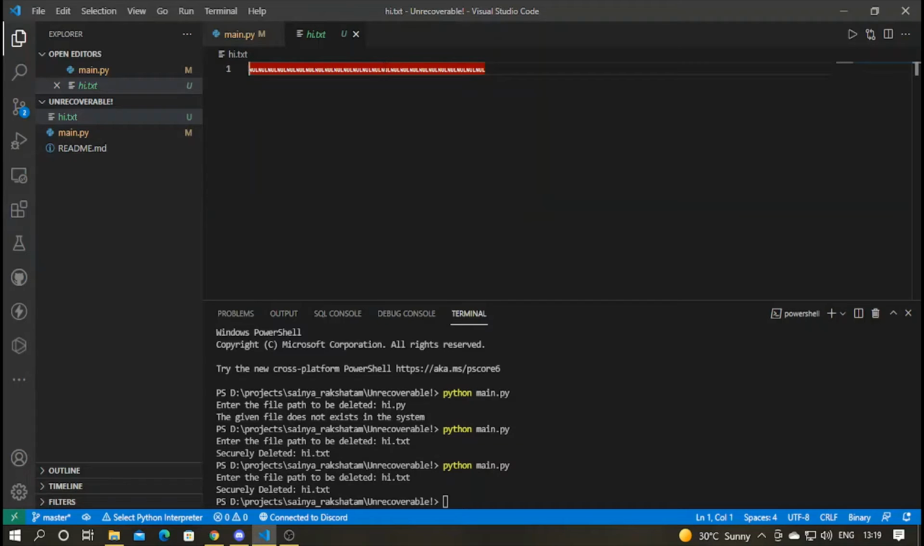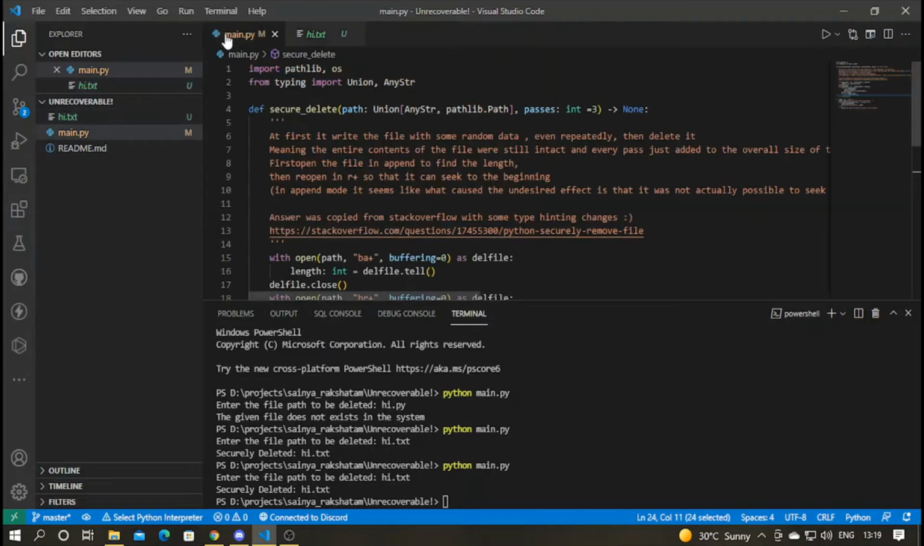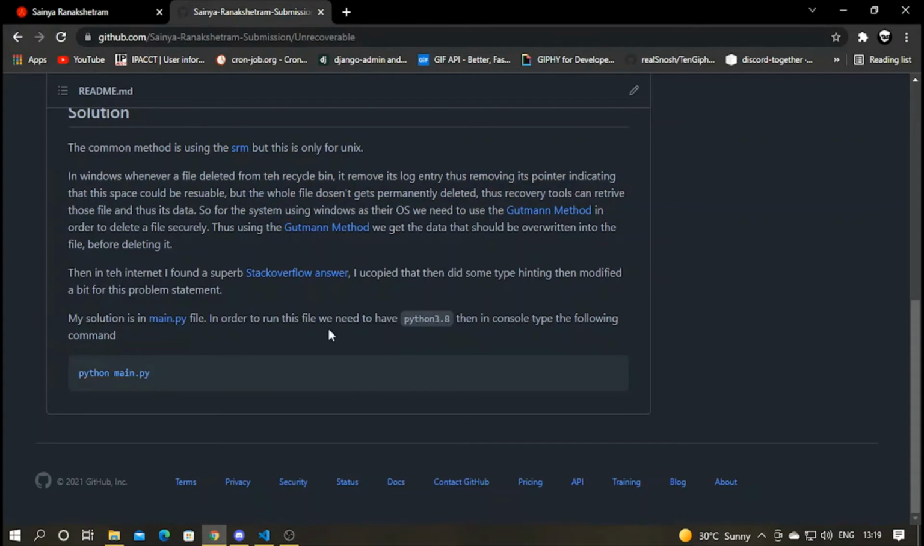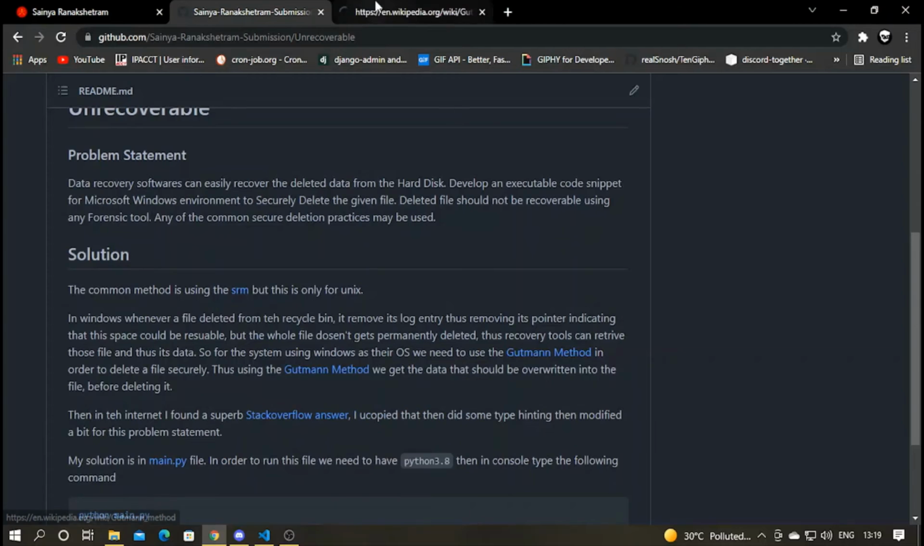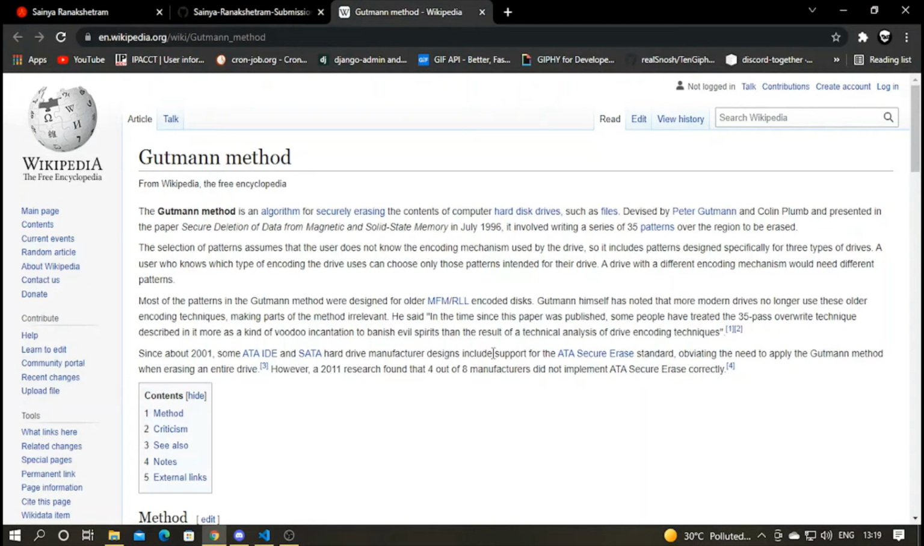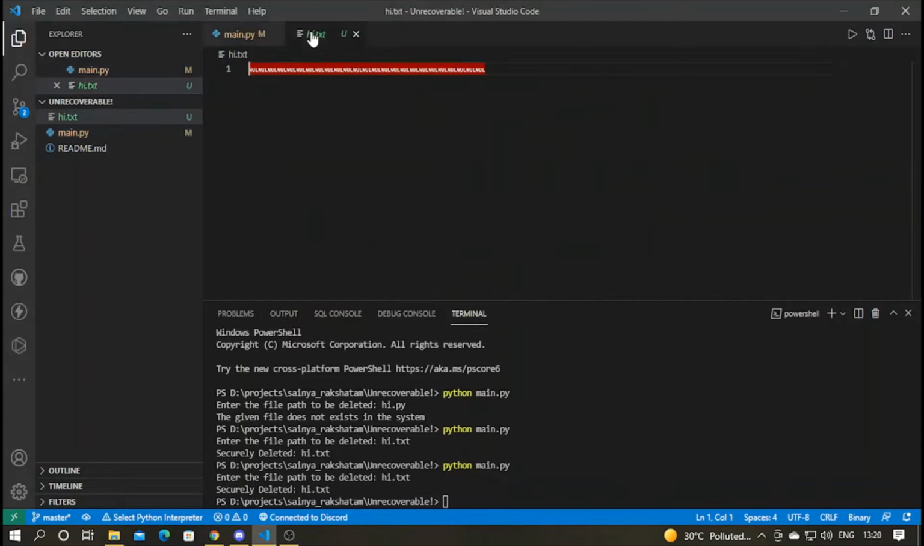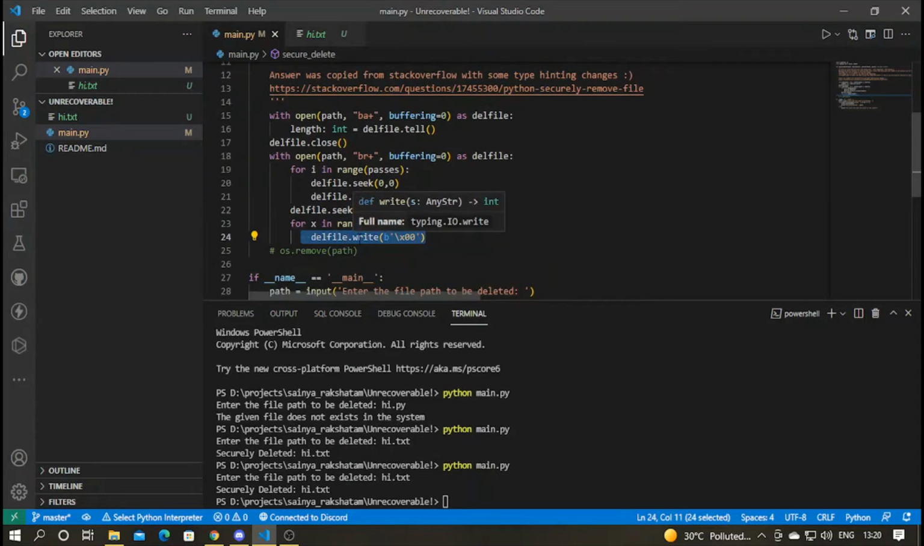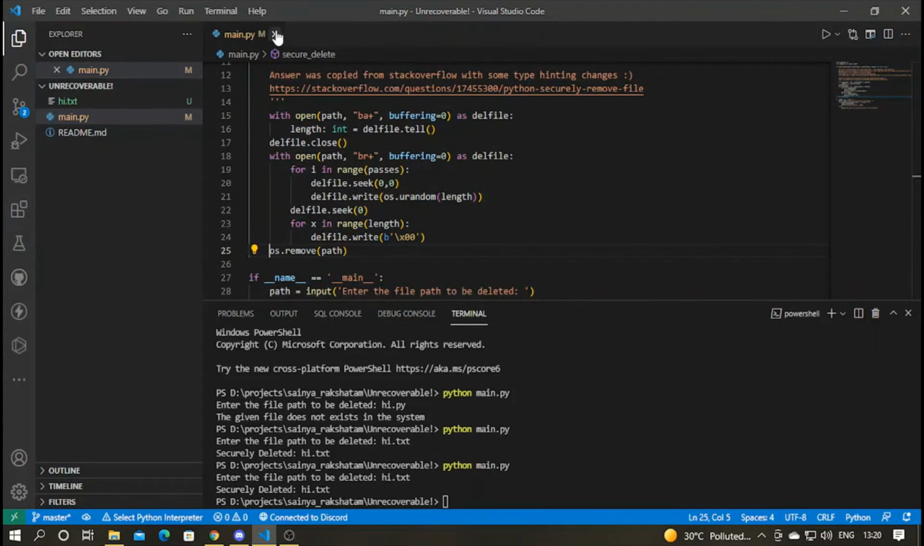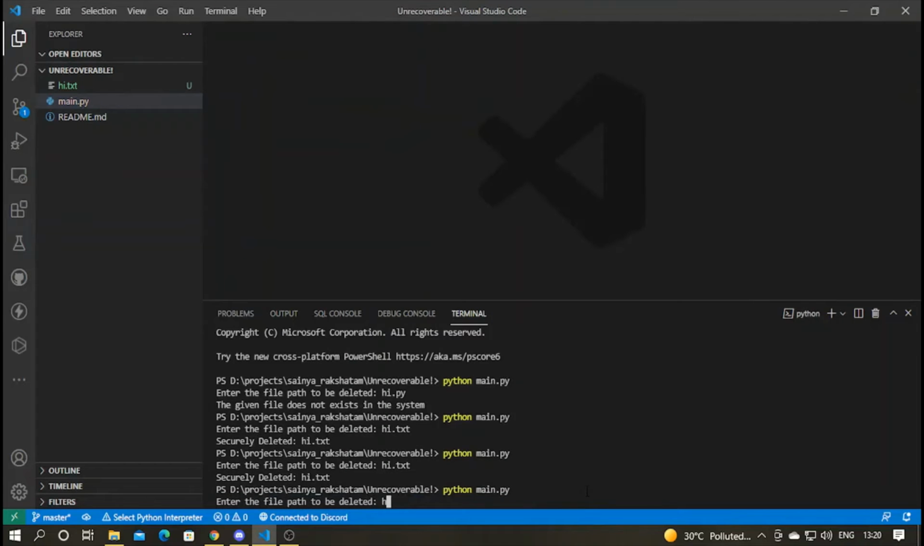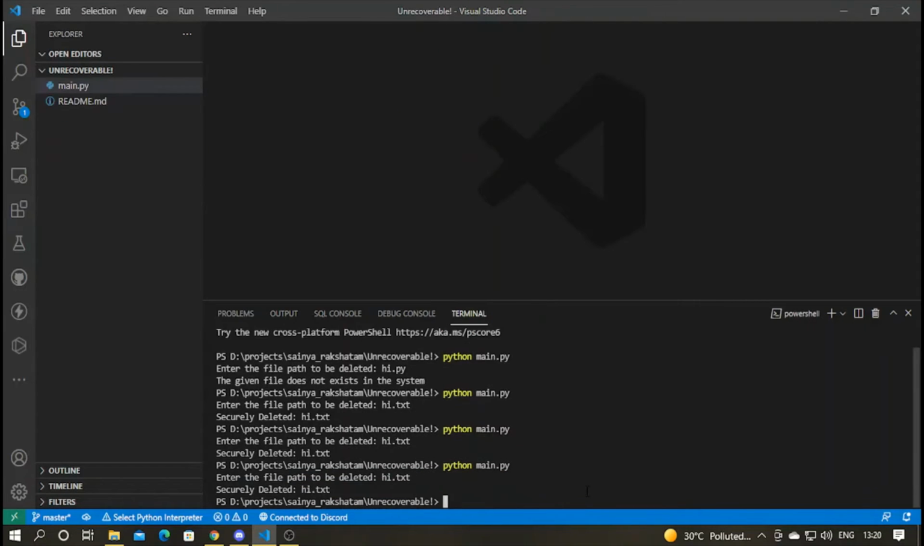So in a sense I am just emptying this file using the Gutmann method. Using the Gutmann method I am getting what data needs to be extracted, and then nullifying it, or you can say I am just emptying this file, and then using the os.remove path I am removing its log entry from the system. So I'll just again uncomment this line and do python main.py hi.txt, securely deleted.